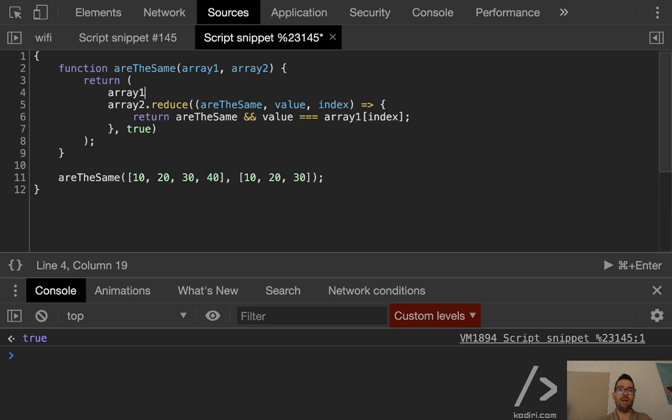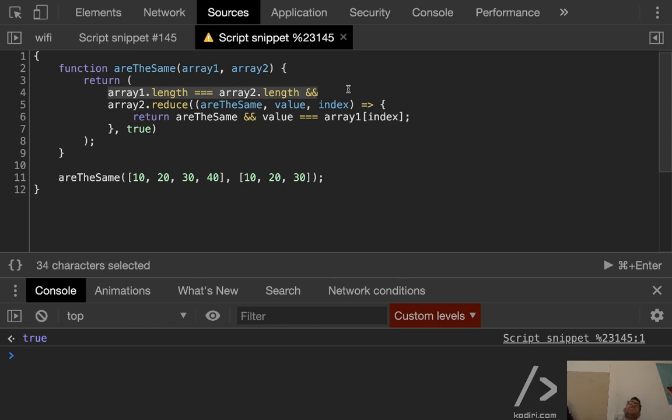And then I can do array1.length equal array2.length, so first of all, check if the size of the arrays is the same. If the size is the same, then okay, fair enough. Go one after the other, yeah? But if the size is different, the arrays are not the same. I think this is very smart.